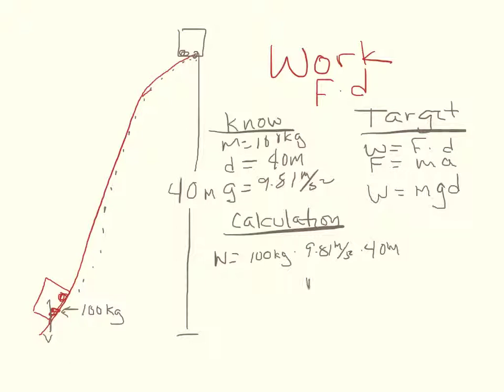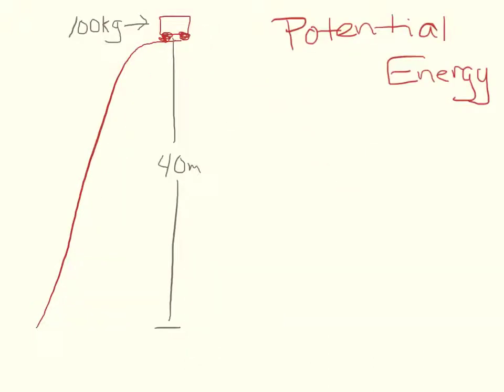So, do the answer. You should find that work is equal to 39,240 joules. So now we've put in 39,240 joules of work, and we have given our object potential energy. Just how much potential energy does our object have? To find that out, we'll need to remember that our equation for potential energy is equal to mass times gravity times height. So the mass of our cart multiplied by the acceleration of gravity multiplied by how high above our starting point we are measuring it from.